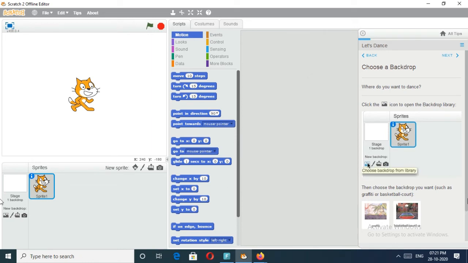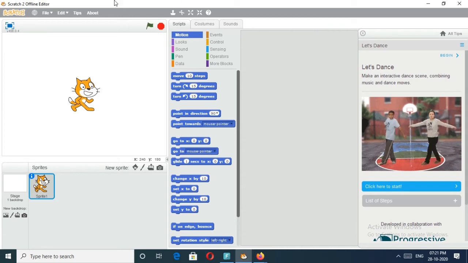Okay. This is very helpful for you if you are a first-timer. If you are new to this, you can use this option to create a good game here. Okay. Using these hints, we can create games here. Okay. That is the use of the tips button. Okay. After that, about means help. Okay. Then next one, here also there are some buttons.